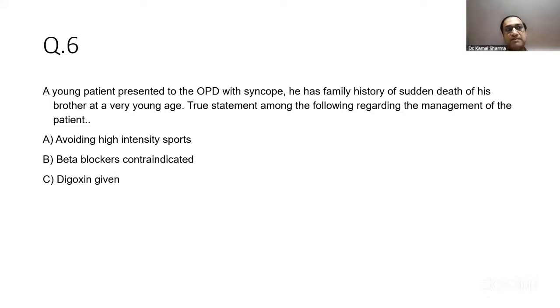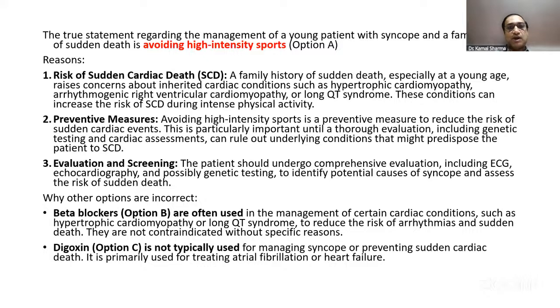Beta blockers are fundamental in the management strategy now. Mavacamten may soon be available in our country as well. It's already available in the West. The other drug that you often use to reduce the gradient is disopyramide. So disopyramide and beta blocker are usually the most often used drugs of choice in obstructive cardiomyopathy, and hence avoiding high intensity sport would be the right answer or option in this question.